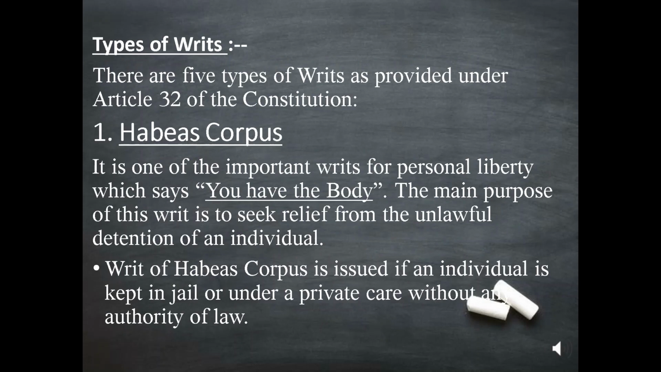There are 5 types of writs as provided under Article 32 of the Constitution. 1. Habeas corpus. It is one of the important writs for personal liberty, which means 'you have the body'. The main purpose of this writ is to seek relief from the unlawful detention of an individual.